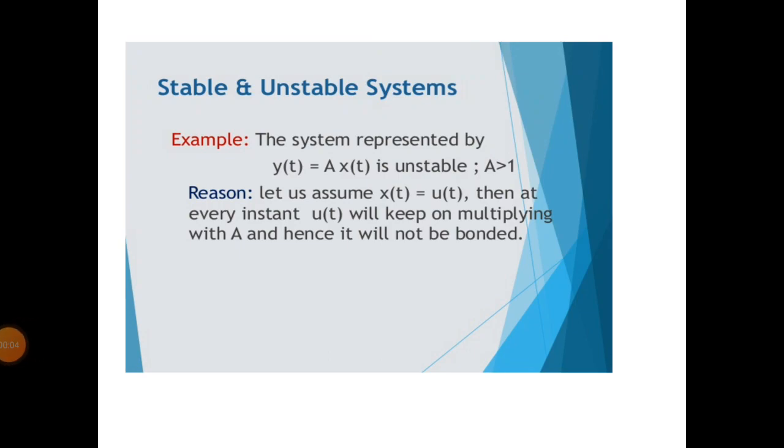Last class we discussed types of systems. This slide shows the stable and unstable system. This is also one type of DT and CT system, continuous time system and discrete time system. For example, the system represented by y of t equal to a into x of t is unstable where a is greater than 1.